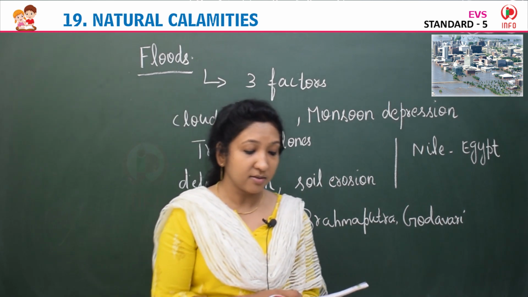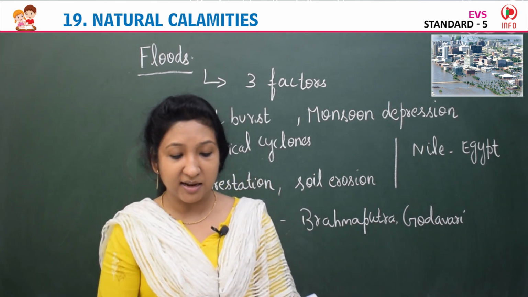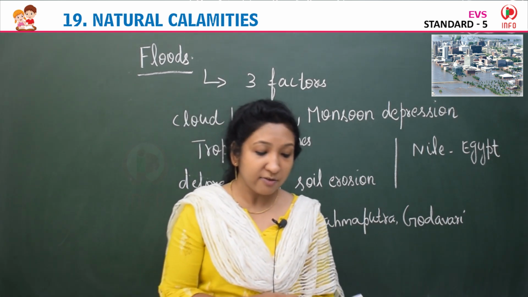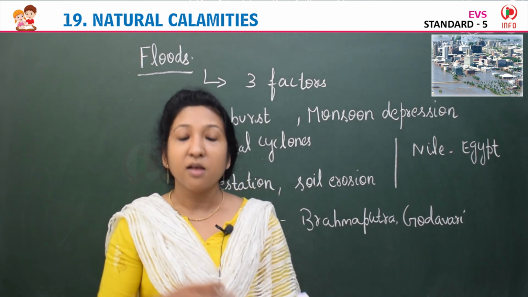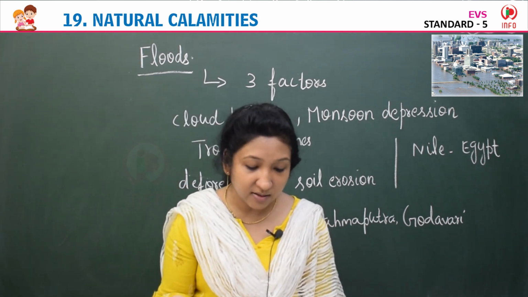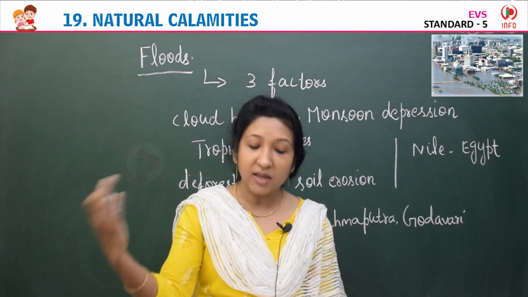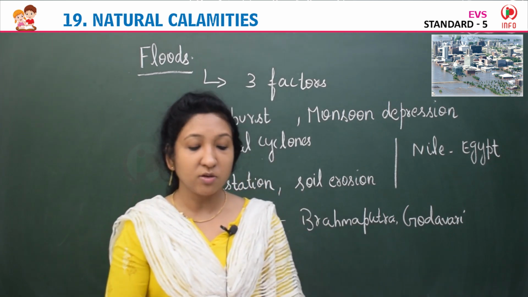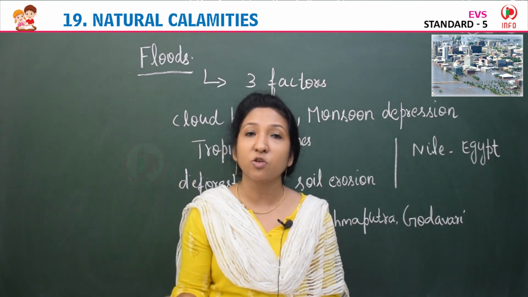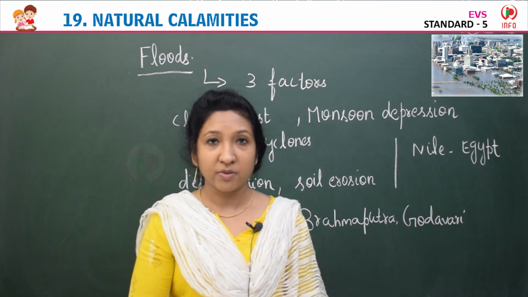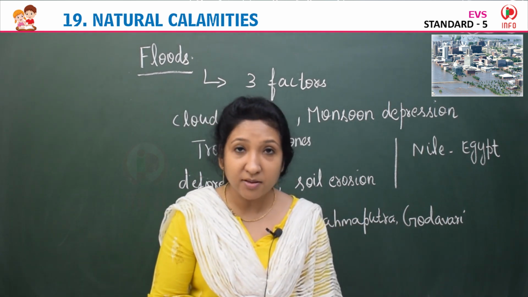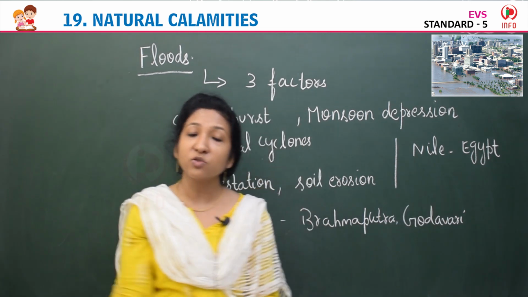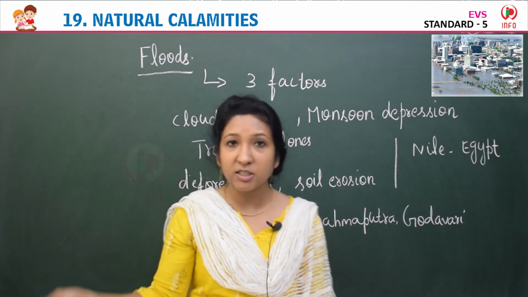When floods occur, they inundate low-lying areas by the sides of rivers and cause huge loss of life, crops and other properties. When there is heavy rain or floods, what happens? It covers most of the land with water, and it causes damage and loss of life. It causes damage to crops. Crop failure will happen. So when floods are there, it leads to soil erosion, which means it washes away all the nutrients of the soil. It actually loses the fertility of the soil.